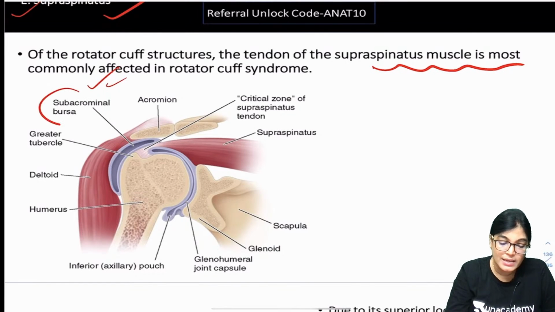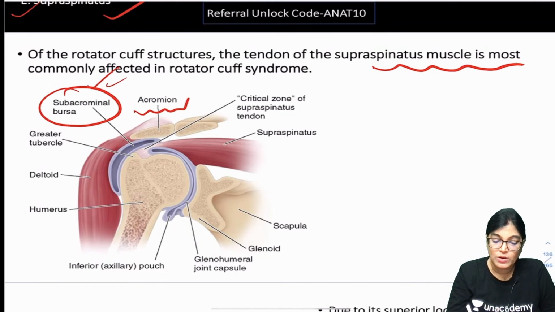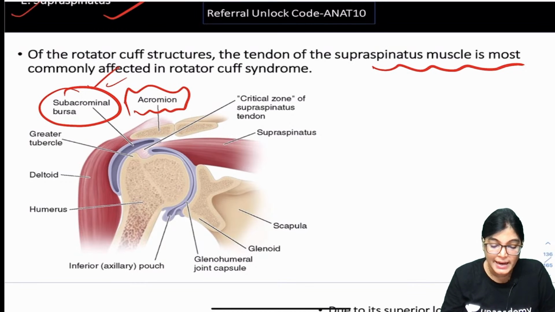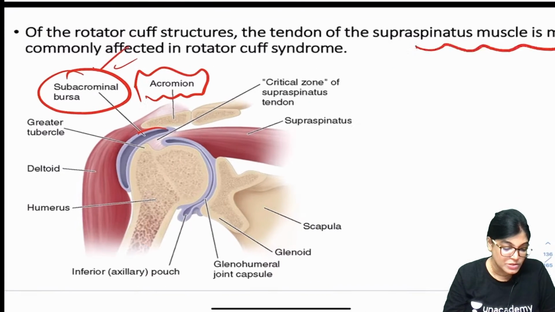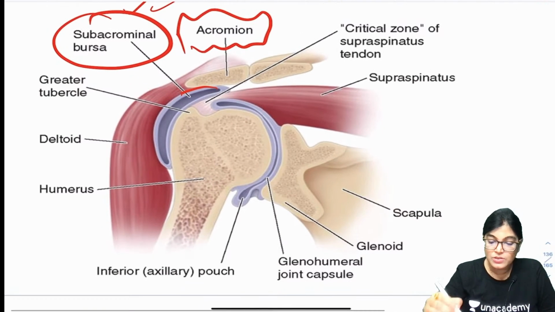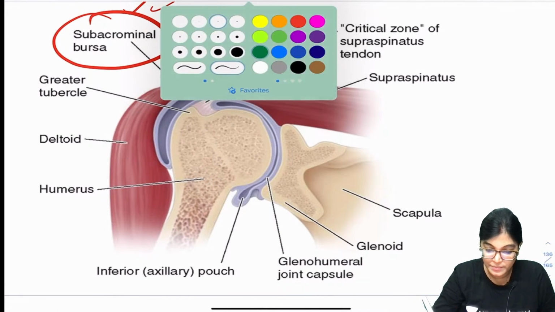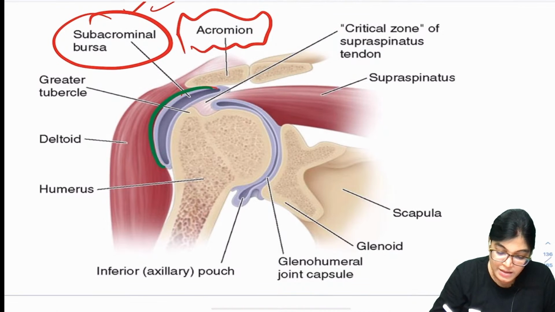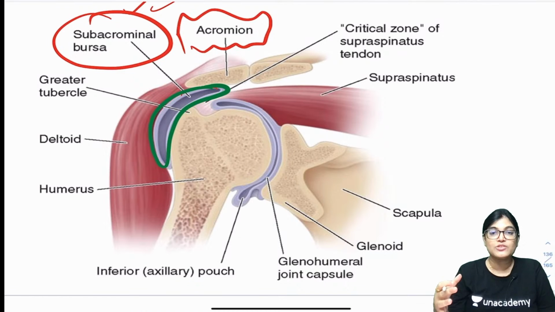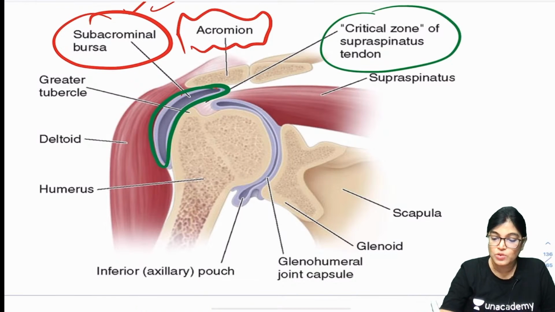You can see here, the subacromial bursa is located below the acromial process as shown in the diagram, and just below it is this muscle. Yes, absolutely right. If you see this diagram, this is the subacromial bursa. If the subacromial bursa is enlarged, this shows the critical zone of the tendon.